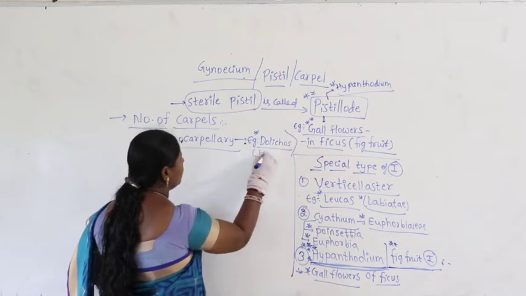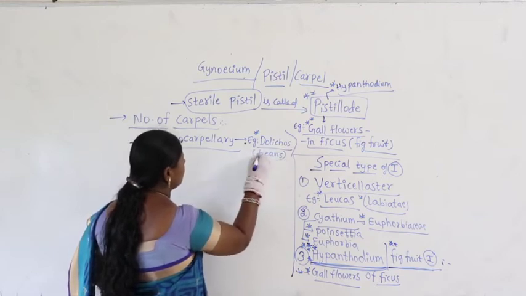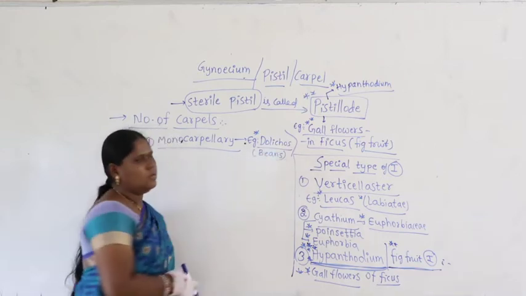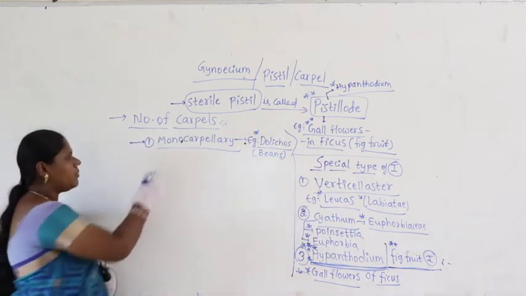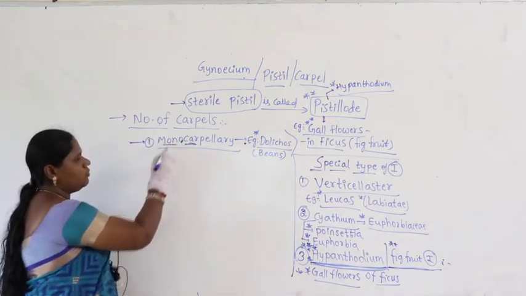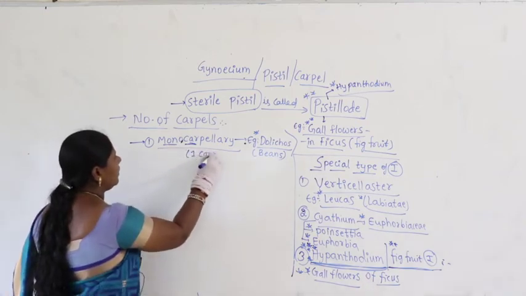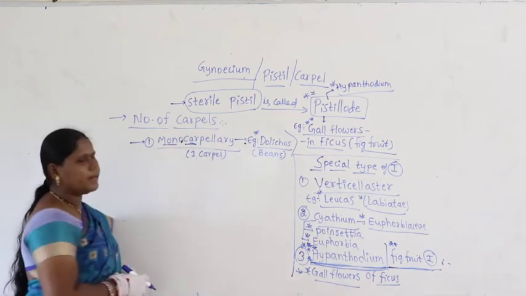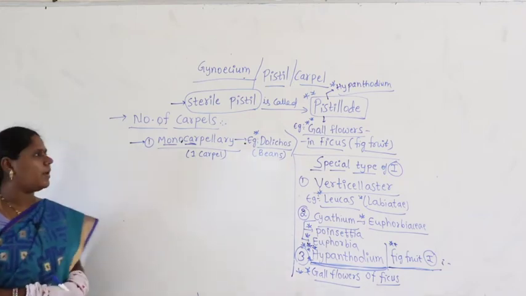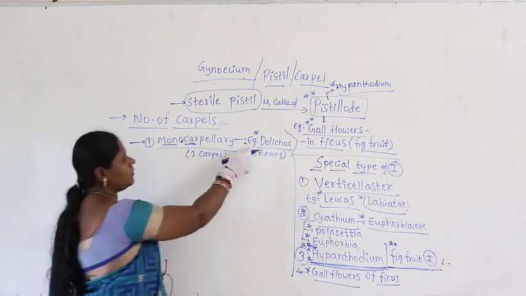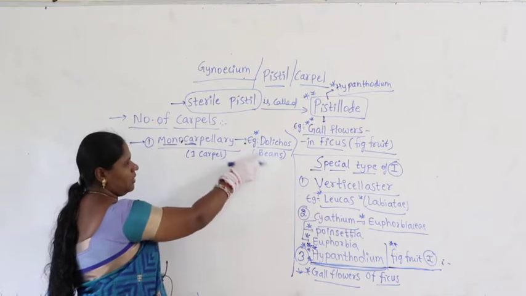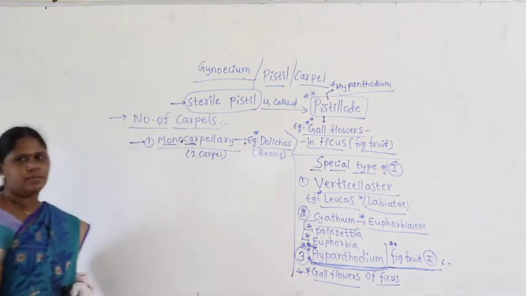Dolichos is nothing but beans. Carpellary means carpel, mono means one carpel. The flower contains only one carpel, the flower with one carpel. The condition is called monocarpellary. It is found in case of Dolichos lablab, and the common name for Dolichos is beans.